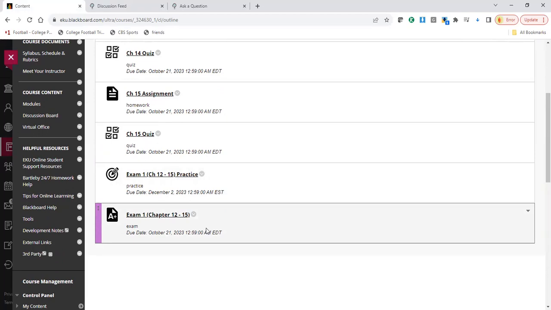If you're consistently getting A's on the practice, almost surely you will get an A on the real exam. If you're normally getting C's on the practice, you're probably going to get a C on the exam, right? So it's a really good gauge of what it's going to look like because it is just like the exam as far as the way the questions go.